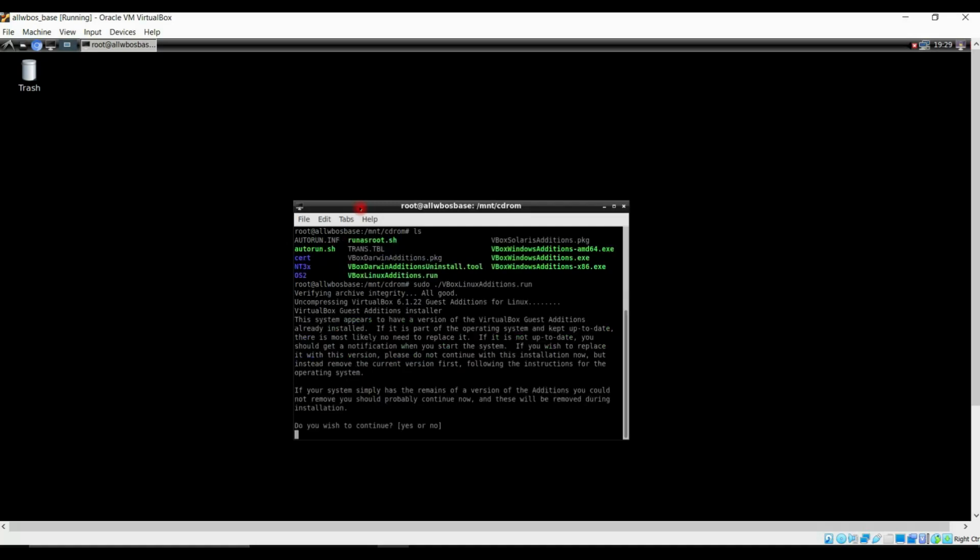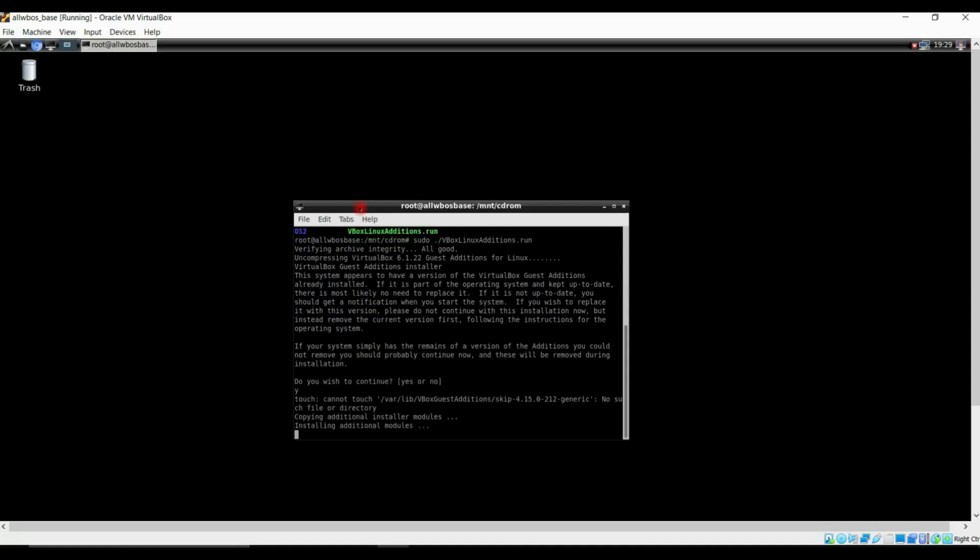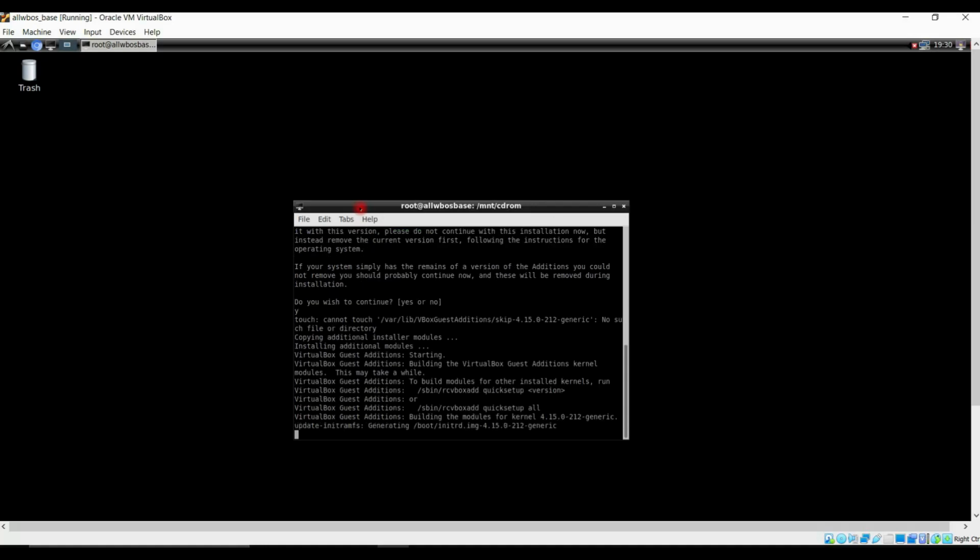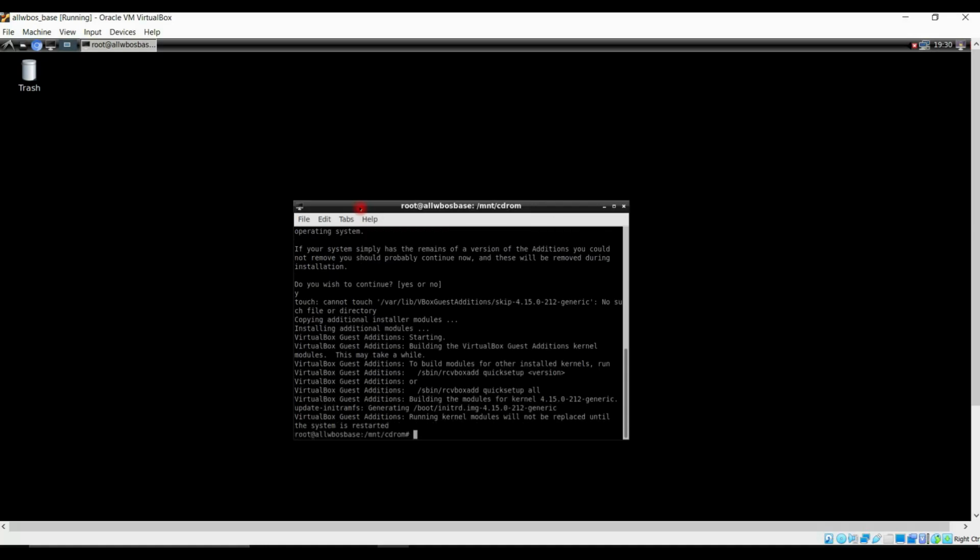Just type enter, type y, and this should install our VirtualBox guest additions, which will facilitate us to copy the textual data from Windows to Linux and Linux to Windows. See, our installation has been perfectly done. Just type reboot.